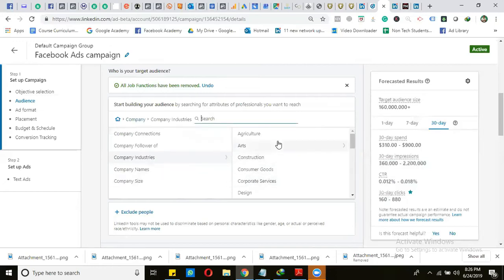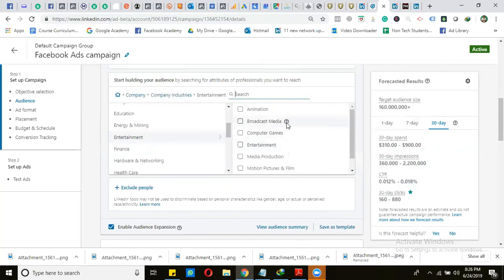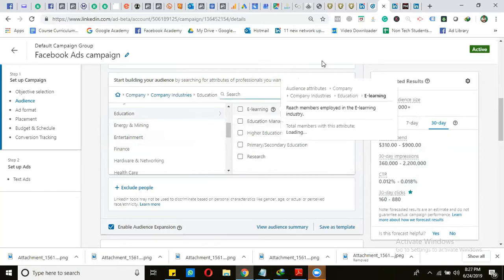Next is the company industry. We can select any industry like agriculture, arts, construction, consumer goods, corporate services, design, education, entertainment, finance. These are the different industries that we can select. For example, if I select entertainment, then further subcategories of that industry will appear, like broadcast media, computer games, motion pictures. Similarly, if I select education, then again further subcategories will appear.